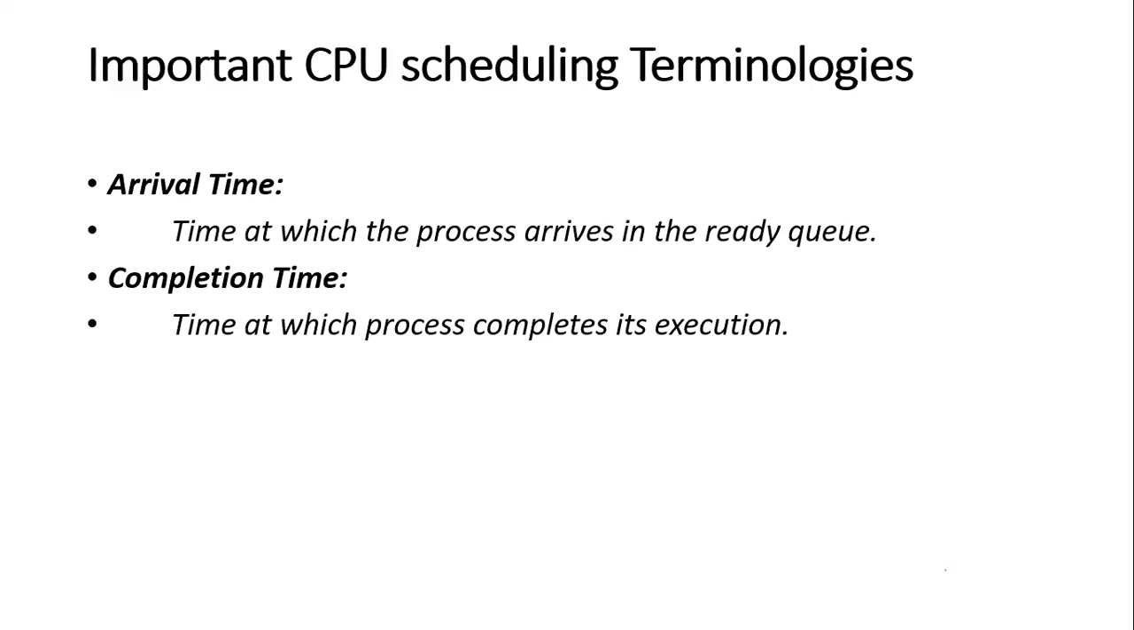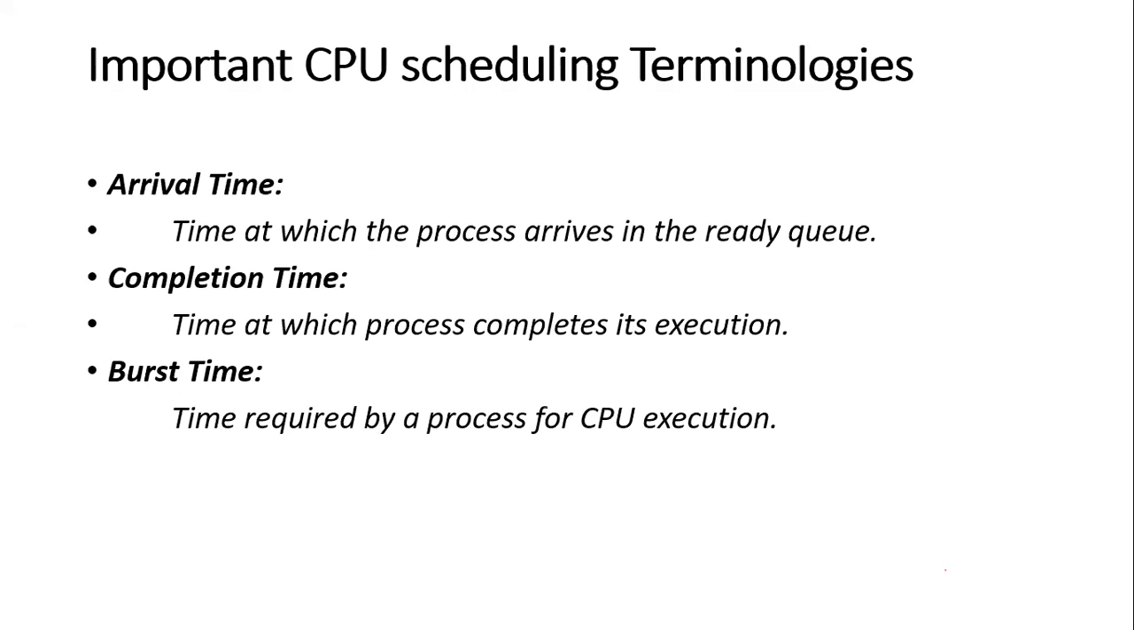Completion time. The completion time is the time at which the process completes its execution. Burst time is the time required by a process for the CPU execution. Completion time is when the process completes its execution, but the time required by a process for CPU execution is nothing but your burst time.